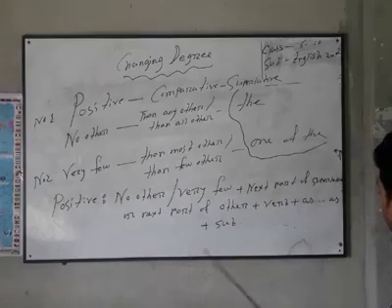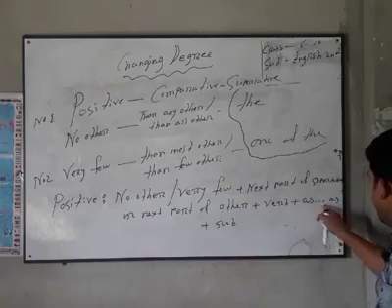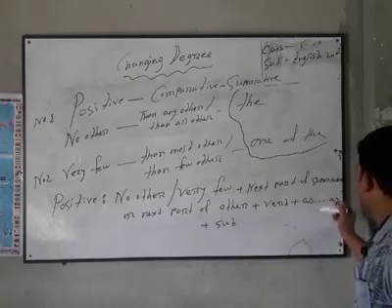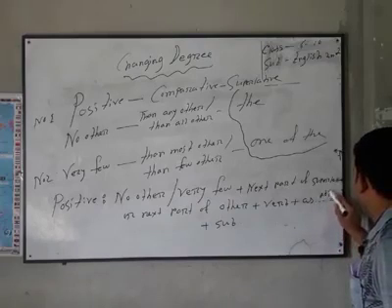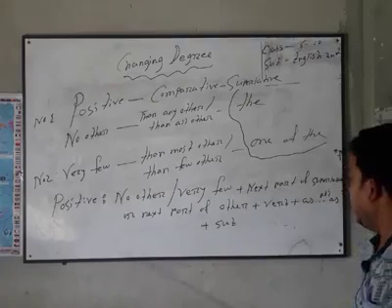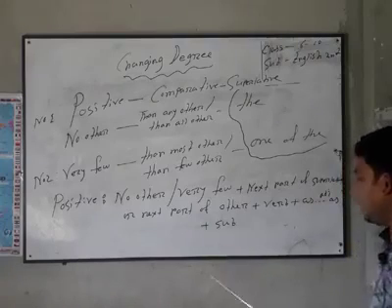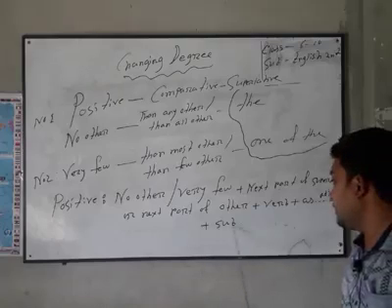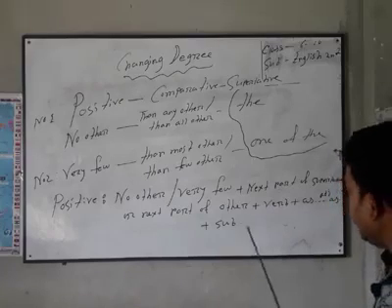Here you see I have used it. That means here you will use the adjective, and then you will use again "as," and next you will use the subject at the end.